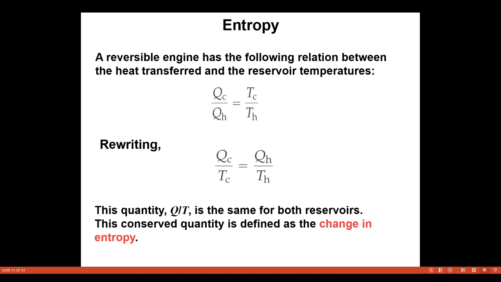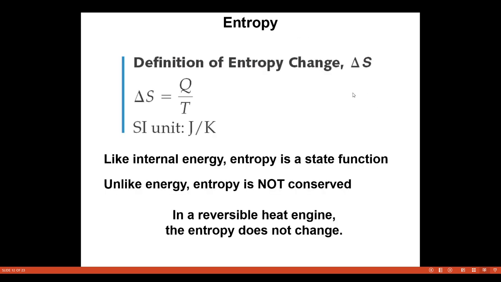So a reversible engine has the following relation between the heat transport and the reservoir temperatures. We can take Qc divided by Qh is equal to Tc divided by Th. Now this quantity Q by T is the same for both reservoirs. The conserved quantity is defined as the change in entropy. Now the entropy of a system can be defined as the ratio of heat to the temperature. Like internal energy, entropy is a state function, and unlike energy, entropy is not conserved.